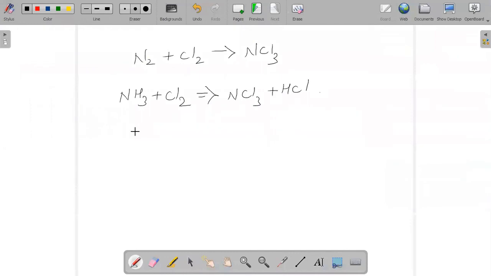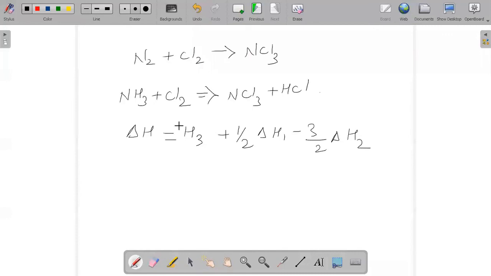So I would suggest that delta H value is minus delta H3, plus half of delta H1 minus 3 by 2 delta H2. Delta H will be equal to delta H3 plus half of delta H1 minus 3 by 2 delta H2.